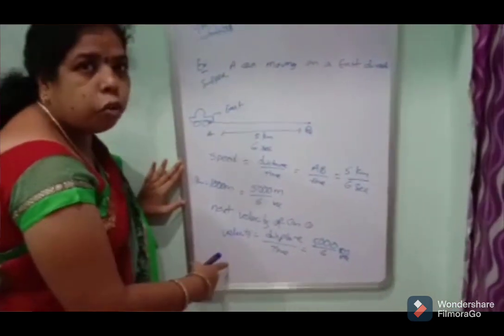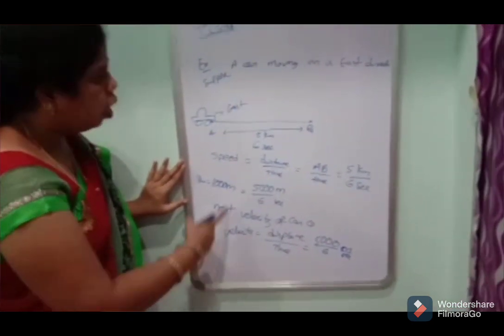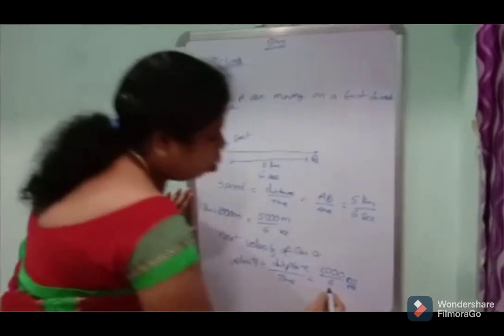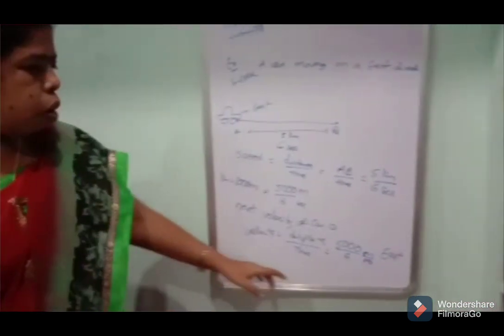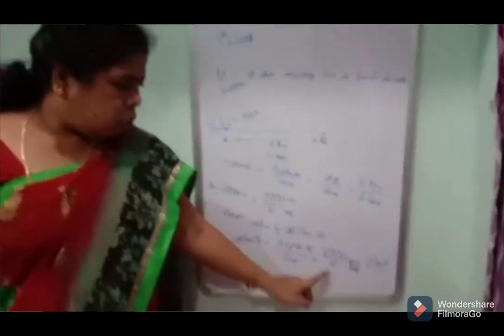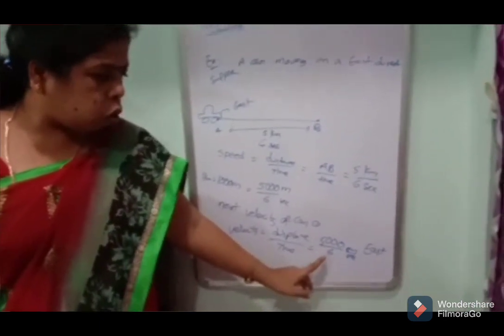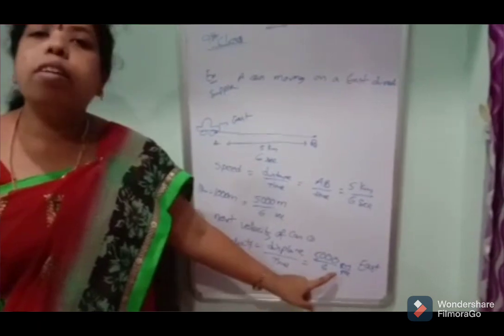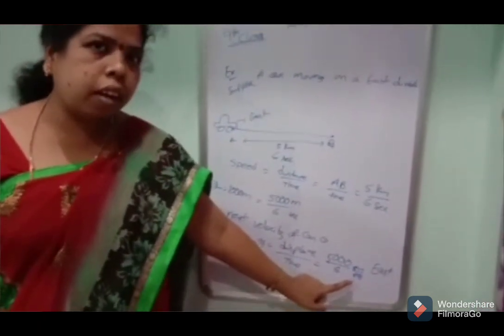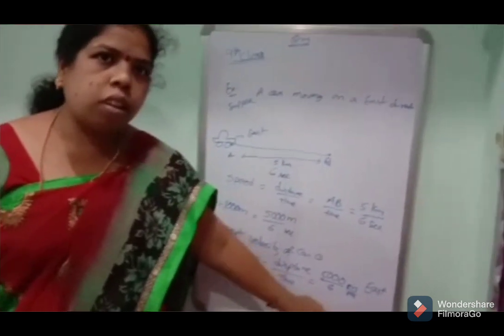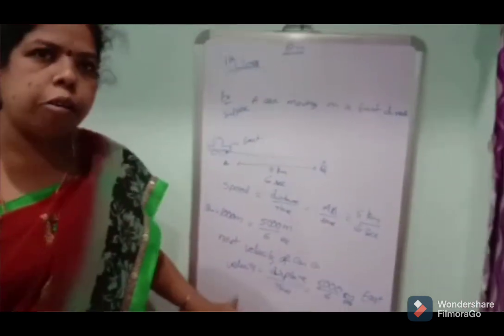But we also denote the direction. Which direction? It is east. The car is moving in the east direction with a velocity of 5000 by 6 meters per second to the east. That is the velocity of the car.